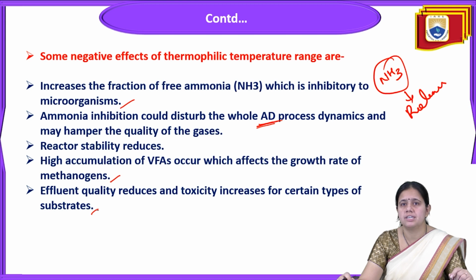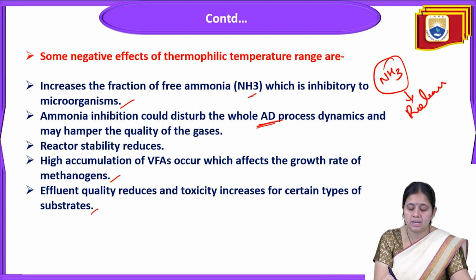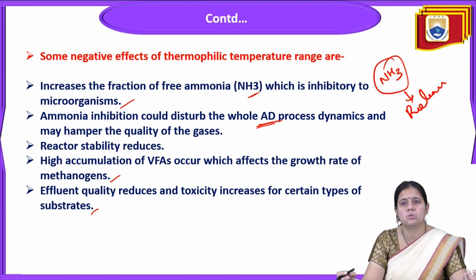A few points are related to the negative effects of the thermophilic temperature range. When the temperature increases, ammonia will be released. And what will this ammonia do? This ammonia is inhibitory and could disturb the whole anaerobic digestion process and hamper the quality of the gases. Means the gas quality will be affected, and the quality of gases is not good.